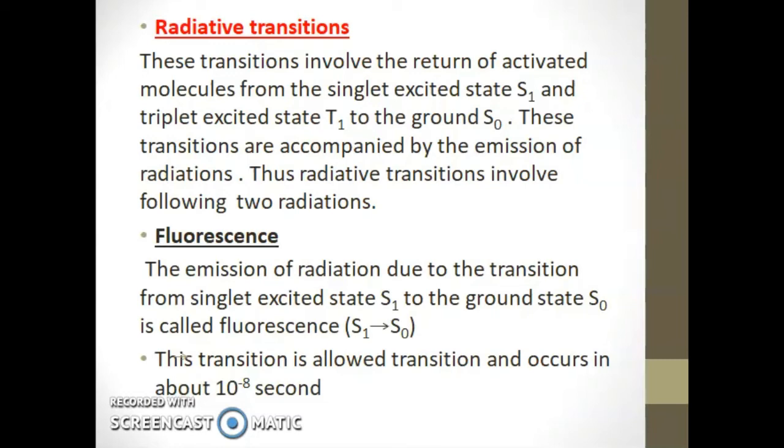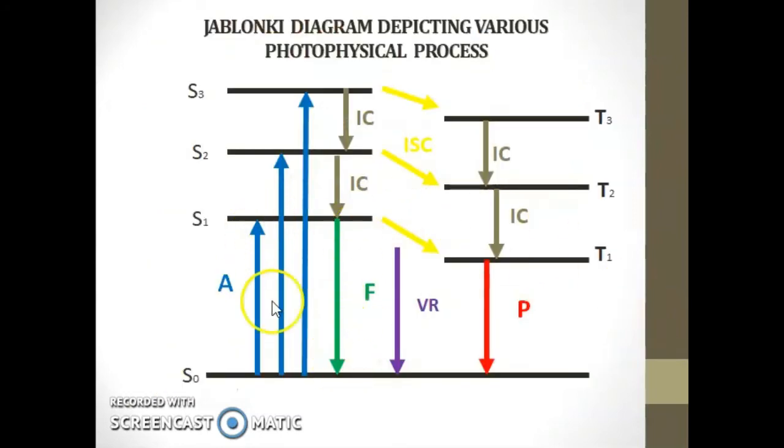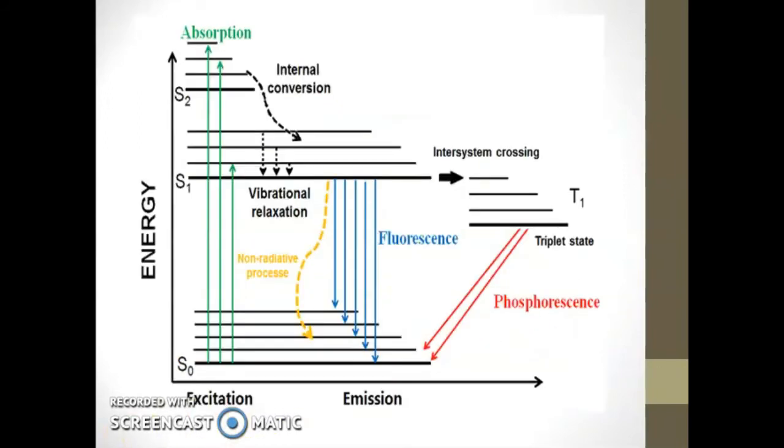In the Jablonski diagram, fluorescence is denoted by F and phosphorescence is denoted by P. Light absorption by the molecules results in electronic excitation and causes the formation of excited singlets, S1, S2, etc., spin being conserved in the process.